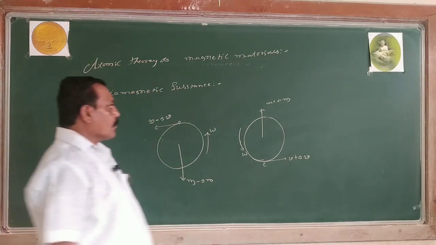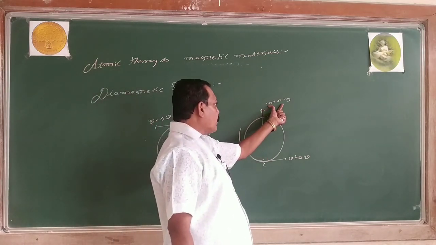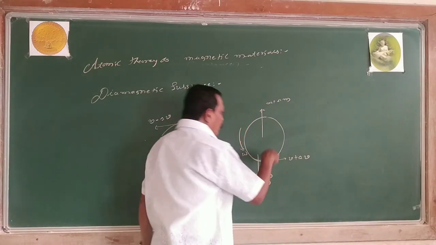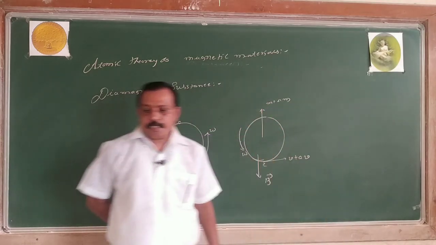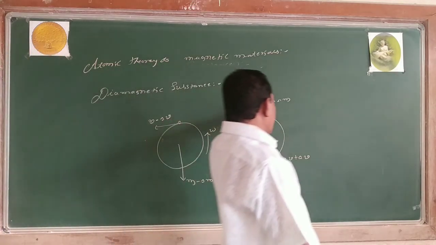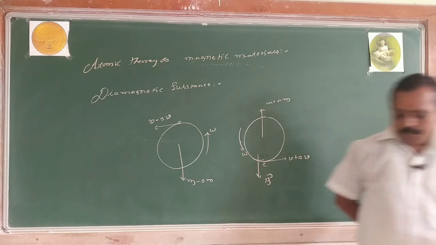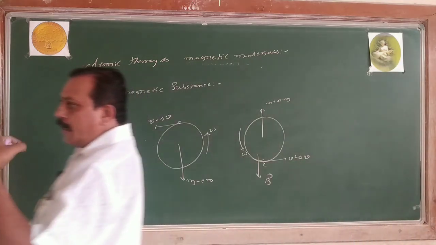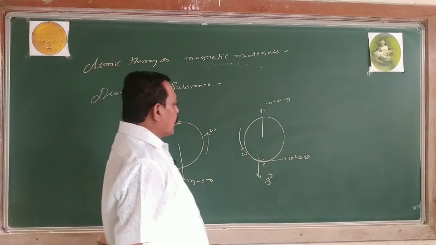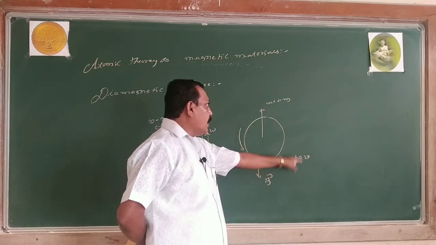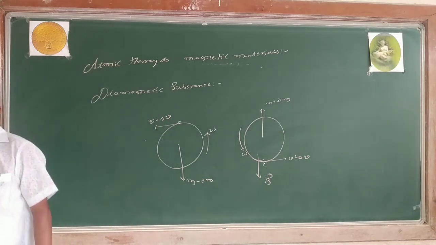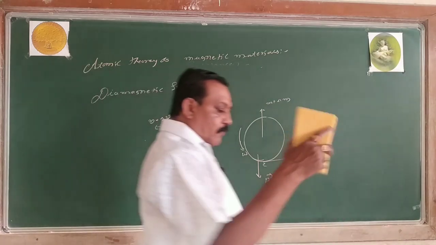Hence, the material possesses magnetic dipole moment which is opposite to the direction of what? Magnetic field. Opposite to the direction of magnetic field. Hence, the material gets magnetized feebly opposite to the direction of magnetic field. Now, this is the concept. When the magnetic field is applied, the electrons which are moving along the direction of the magnetic field slow down, and the electrons which are moving opposite to the direction of the magnetic field speed up. Hence, magnetic moment is developed. The material gets magnetized. It possesses magnetic dipole moment opposite to the direction of magnetic field.